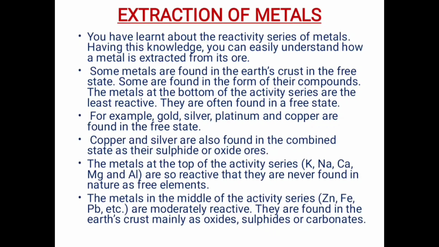Now some metals are found in the earth's crust in the free state, and these are the metals which are least reactive. They are unreactive and hence they are usually found in the free state. Some are found in the form of their compounds. These metals at the bottom of the activity series are the least reactive. They are often found in the free state. For example, gold, silver, platinum and copper are generally found in the free state. As we remember about the reactivity series, gold, silver, platinum and copper are the metals placed towards the end of the reactivity series, which signifies that they are the least reactive metals, right?